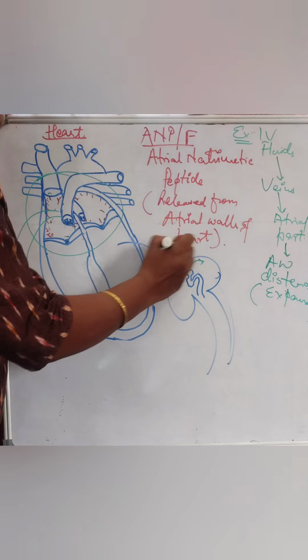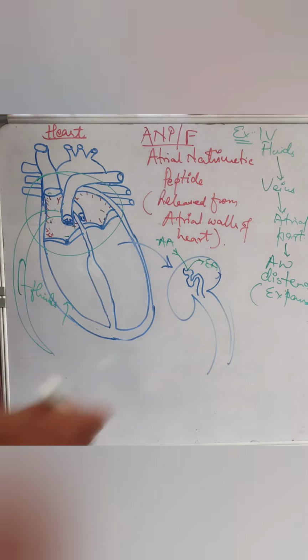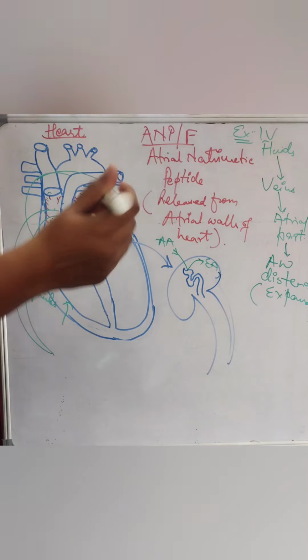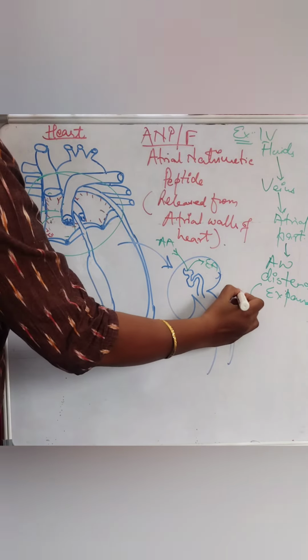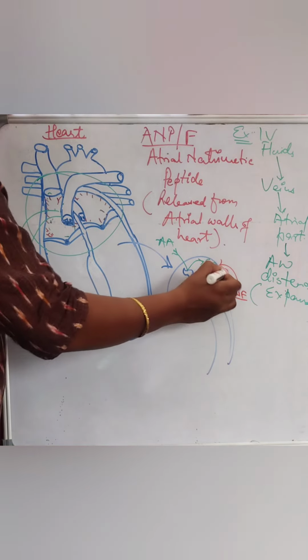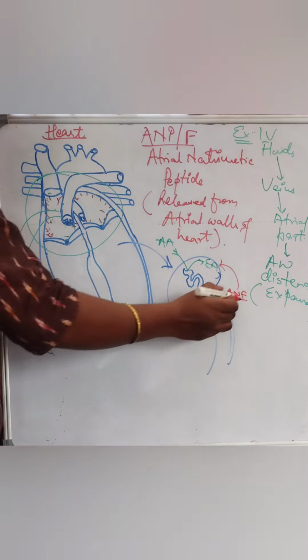Afferent arteriole, efferent arteriole. The beauty is that the ANF factor will be acting on the efferent arteriole. Very important.